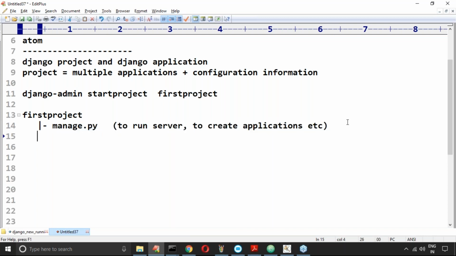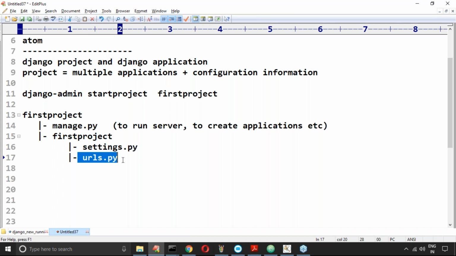Okay, clear. Next, here again one folder will be created with the name firstproject only. In this firstproject folder, multiple files are going to be created. Anyone, can you please tell what is that file? What is the first file? Can you please confirm? settings.py. The second file is urls.py. Can you please spell out the first file? settings.py. Second file, urls.py.